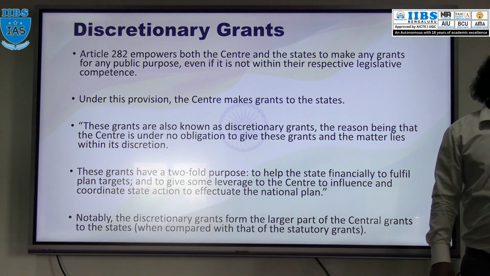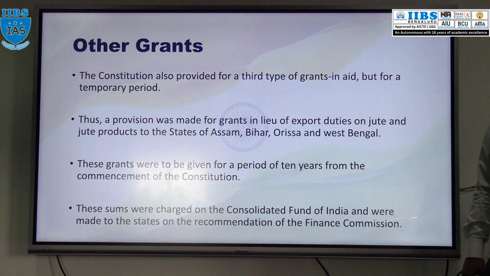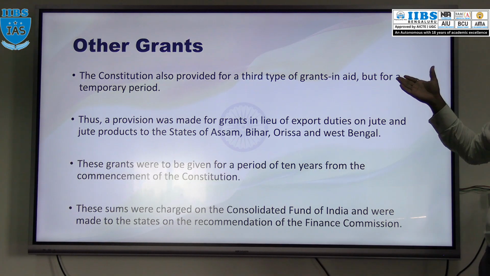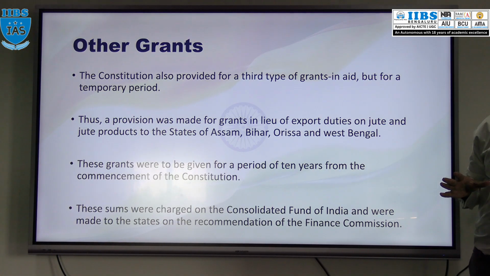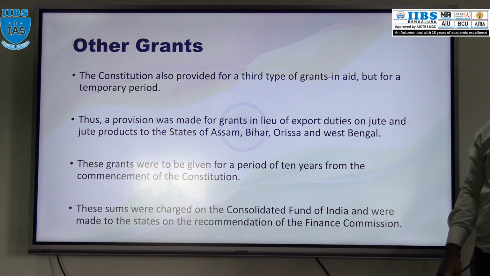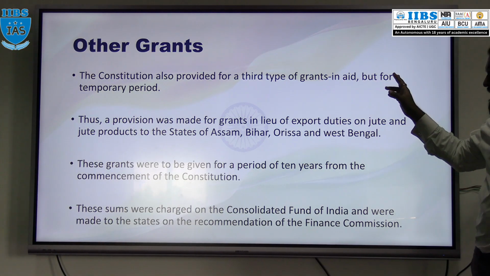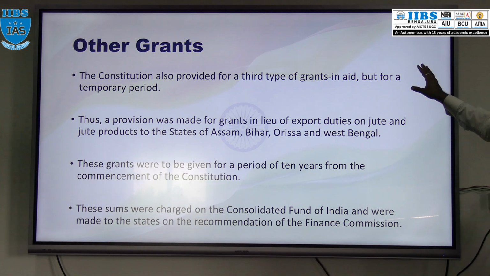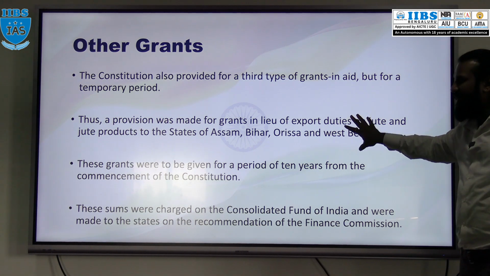Next we have other grants. A specific name is not mentioned. Rather than a grant for development or discretionary financial assistance, this grant should be for a specific purpose, and this is a temporary grant. So based upon this provision, the central government has made a grant.